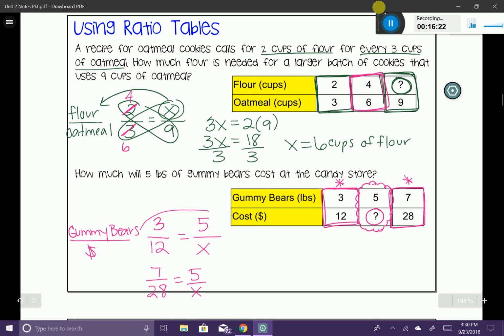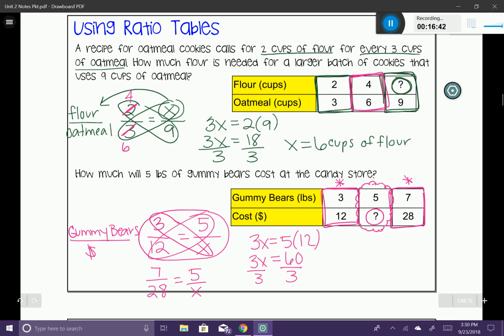I'm going to work with the top one. Here are my cross products. I'm going to say 3x is equal to 5 times 12. And I'm just going to simply solve that down. So 3x is equal to 60. And then I'm going to finish it off by dividing both sides by 3. So x is equal to 20.